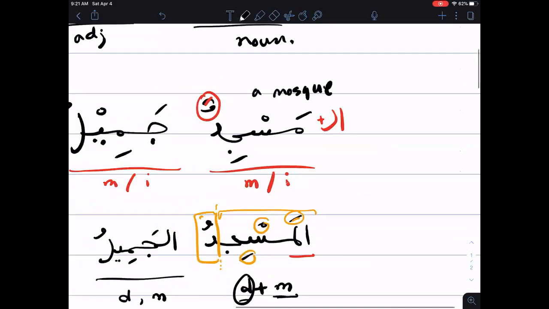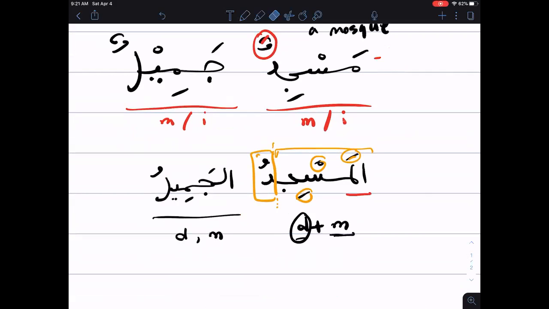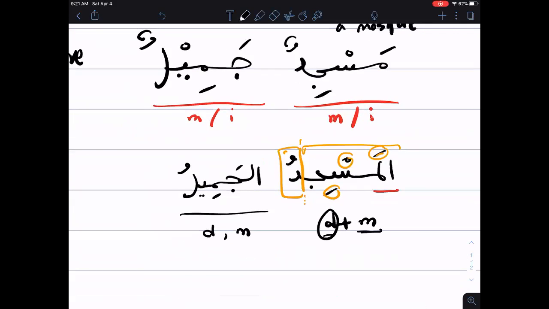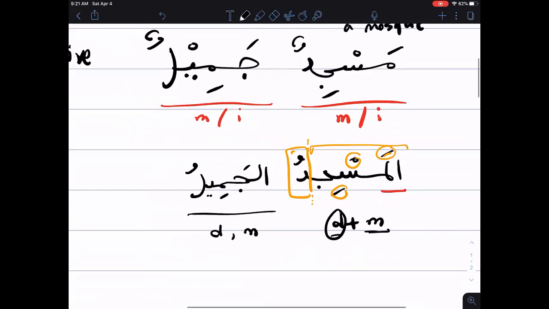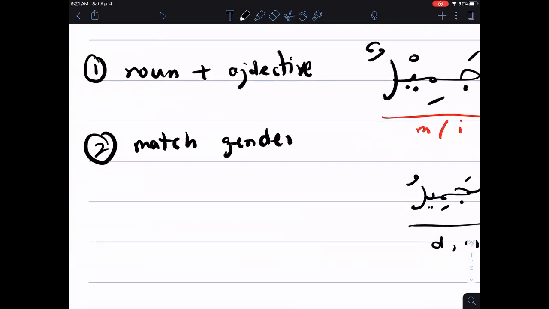Now we're saying the beautiful mosque. This sentence before was a beautiful mosque. Oh, maybe I should change this. That was a beautiful mosque. Now we're talking about the beautiful mosque. Okay. So what we learned here, the second thing is to match gender. And the third thing, this part, the noun plus adjective, this is just the order of a sentence.